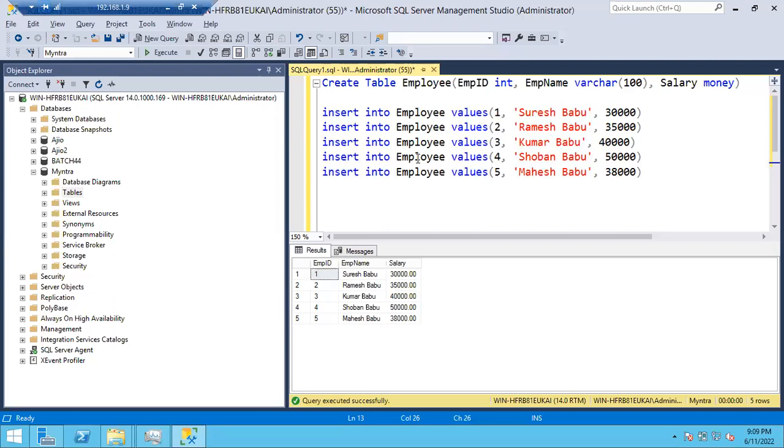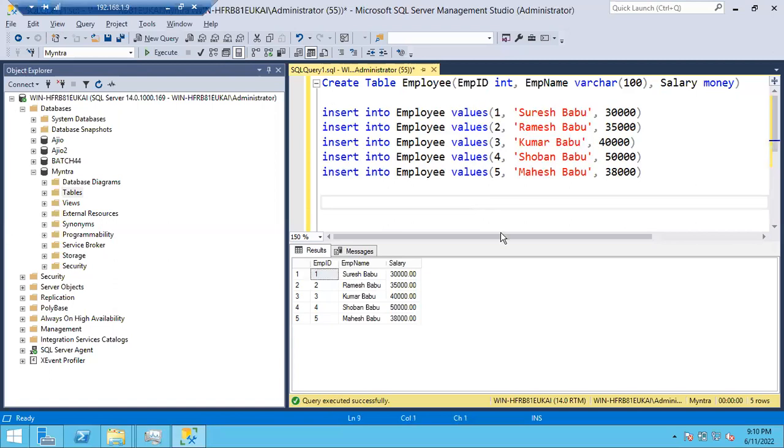If you don't have feasibility to practice, or you haven't yet started the practice, take one white paper and write at least the queries. What are the queries to create a student table? What are the queries to insert the records inside the student table? What is the query to see the data inside the student table? At least write the queries. Fine guys, this is the assignment for tomorrow.